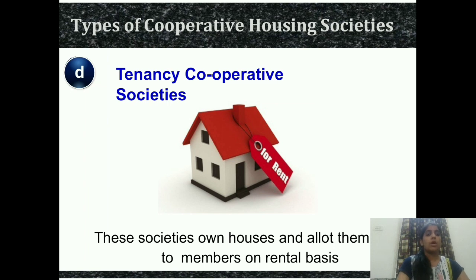So please go through all the types, all the merits, demerits of the cooperative society. I do only this much today, and if you have any doubt, you please call me up. Please jot down all the notes in your copies.